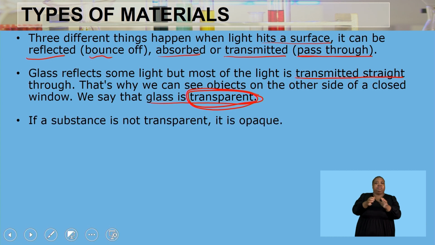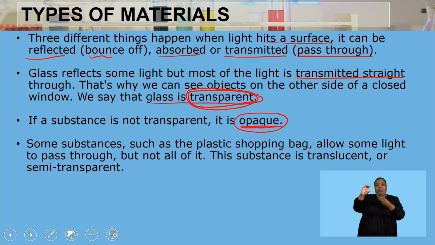Now, if a substance is not transparent, then it is said to be opaque. That means it does not allow light to pass through, and because of that, we are unable to see objects on the other side of it. For instance, if you are looking at a brick wall, you won't see anything on the other side, because light does not pass through the brick wall. Those substances are said to be opaque.